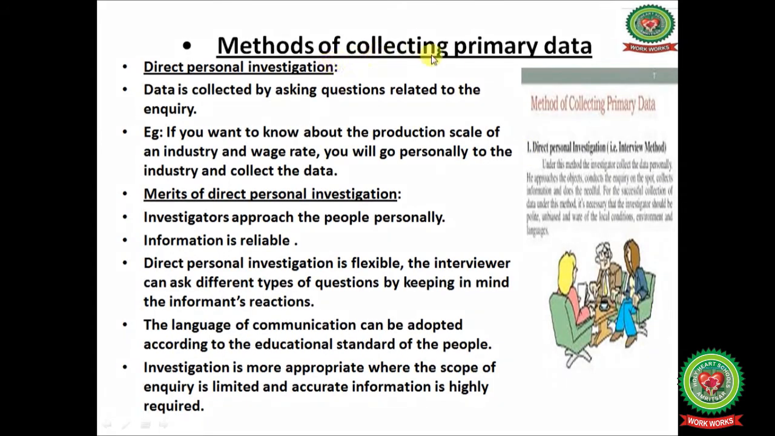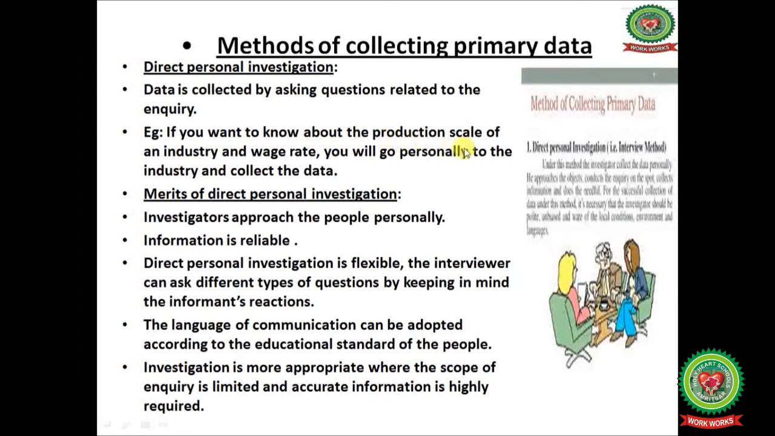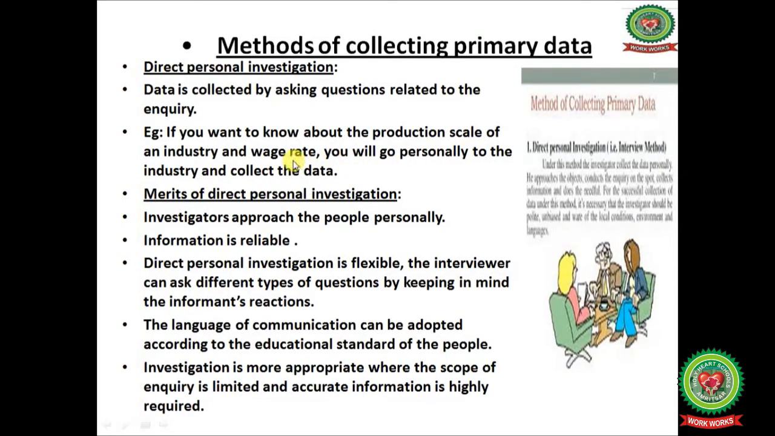Direct methods of collecting primary data. First one is direct personal investigation. Data is collected by asking questions by the investigator related to the enquiry. For example, if you want to know about the production scale of an industry and wage rate, you will go personally to the industry and collect the data from the entrepreneur.